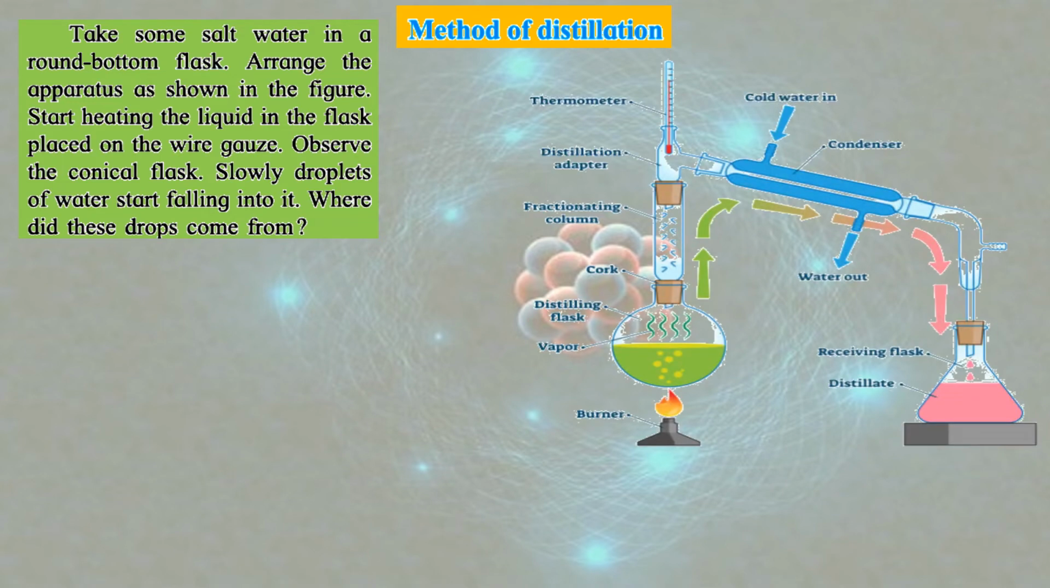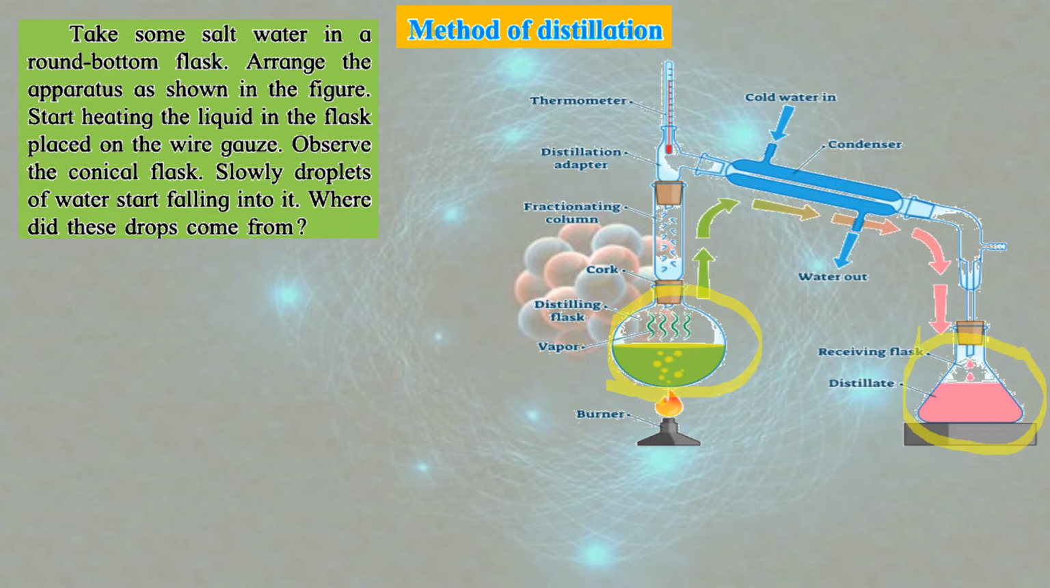For that, a conical flask is used, and there is a round bottom flask which has salt water in it. Okay, so you have to take some salt water in a round bottom flask, arrange the apparatus as shown in the figure. You have to start heating the liquid in the flask placed on the wire gauze. If you observe the conical flask, now conical flask is this pink color part. I'll just mark and show you. This is the conical flask, okay, and this is the round bottom flask.